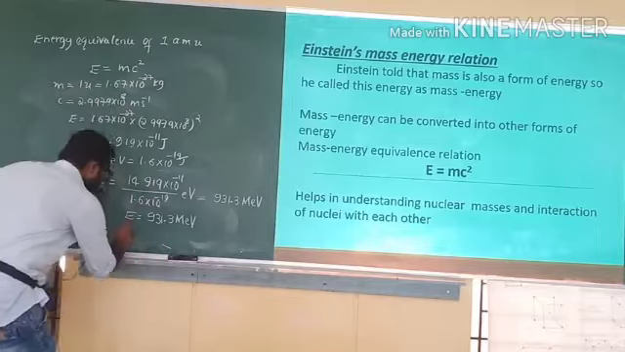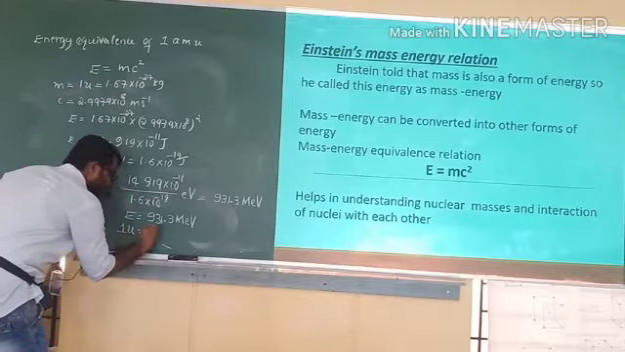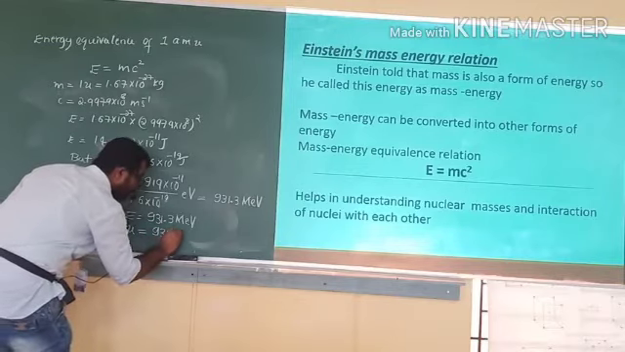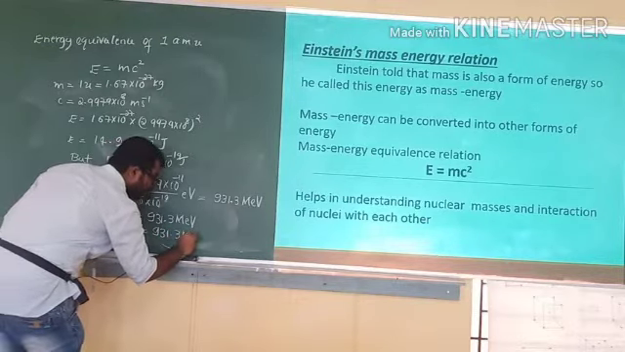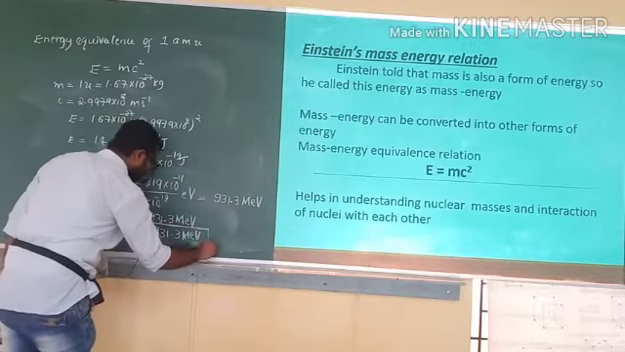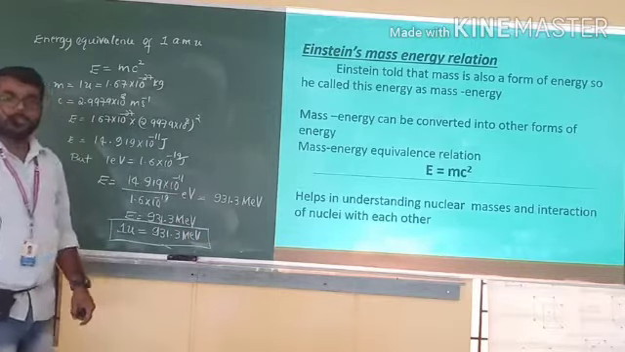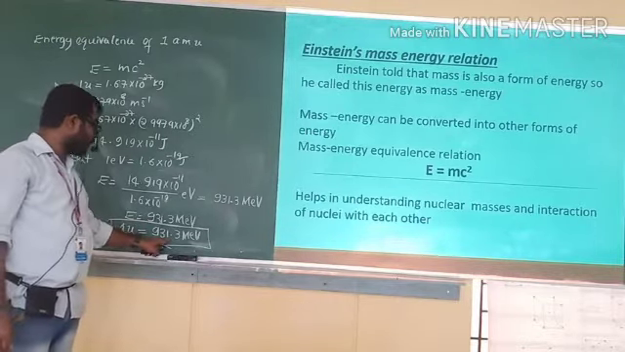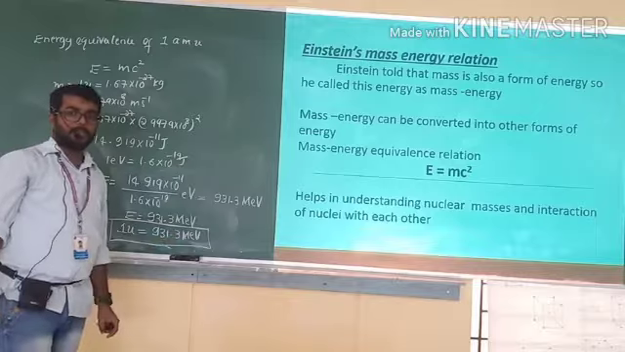Okay, so you can write 1 u is equal to 931.3 mega electron volt. So this will be the value of the energy equivalence of 1 AMU. 1 AMU value is 931.3 mega electron volt.